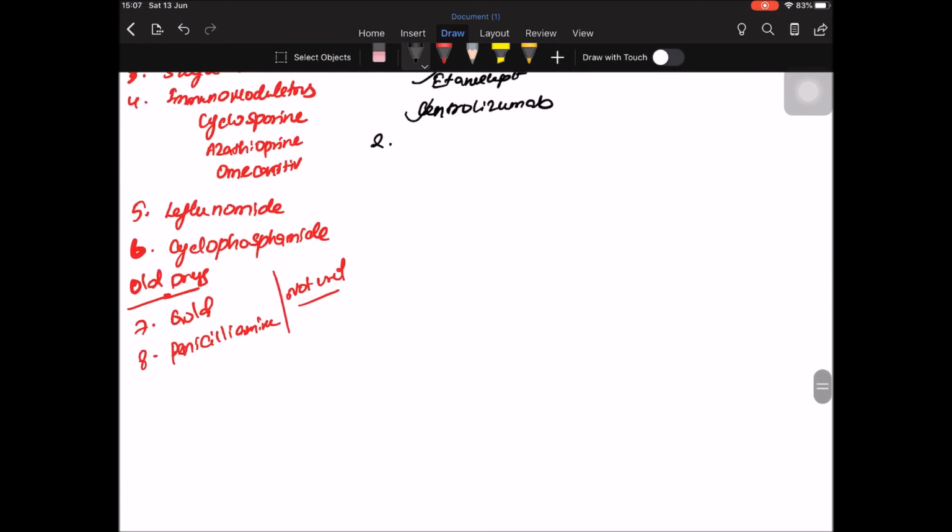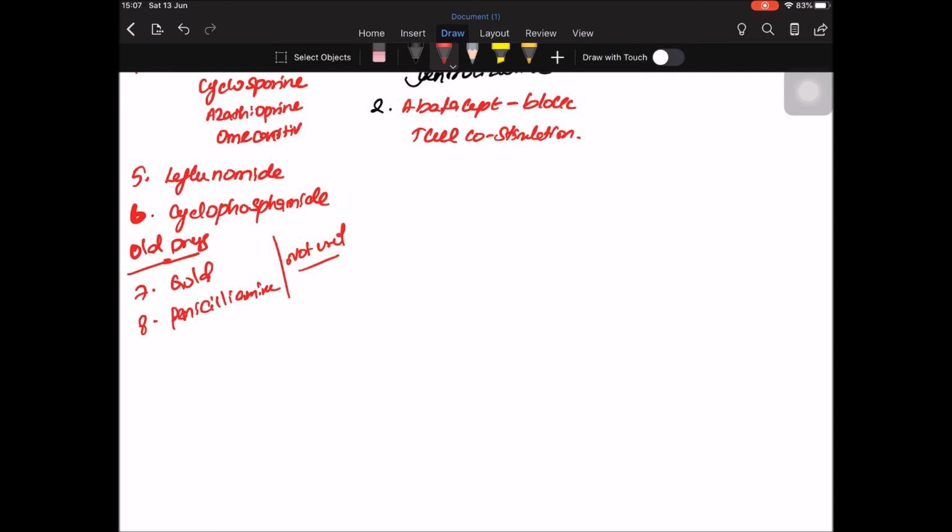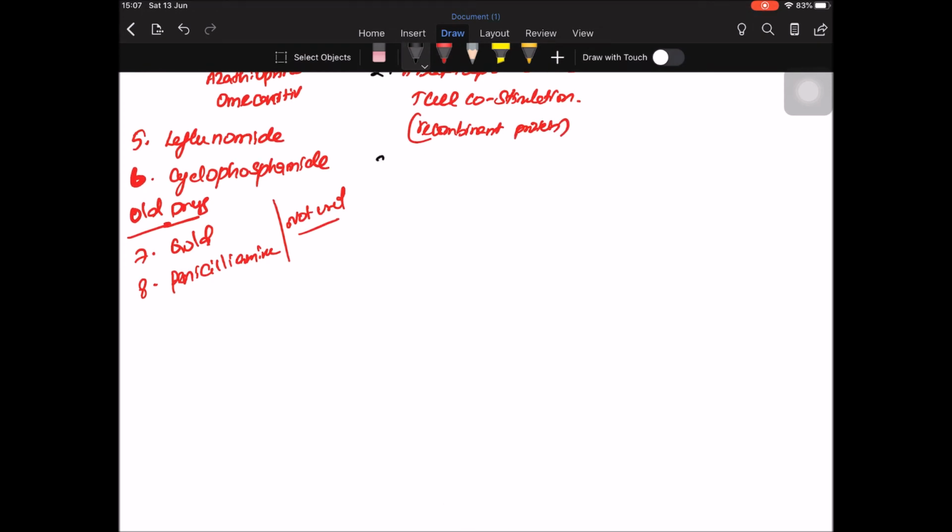The next one we have is abatacept, which blocks T cell co-stimulation and is a recombinant protein. The third one, the interleukin 1 receptor antagonist, is anakinra.